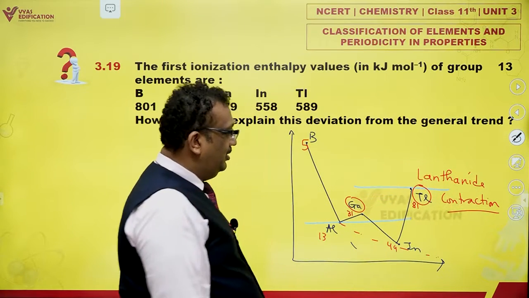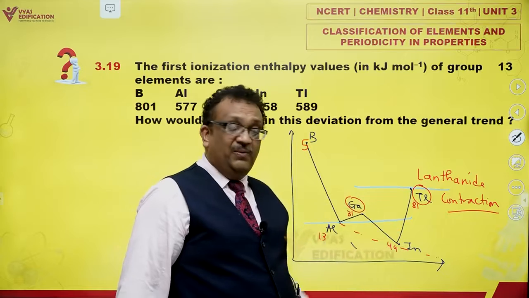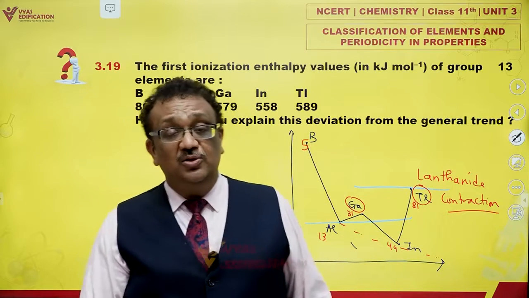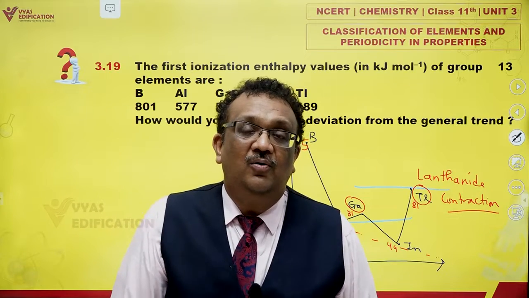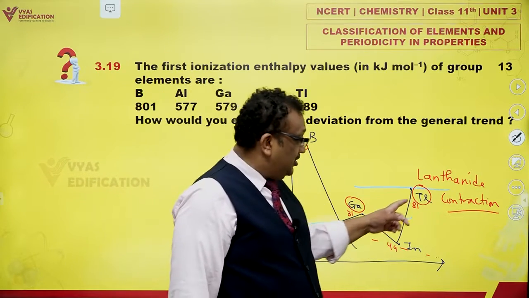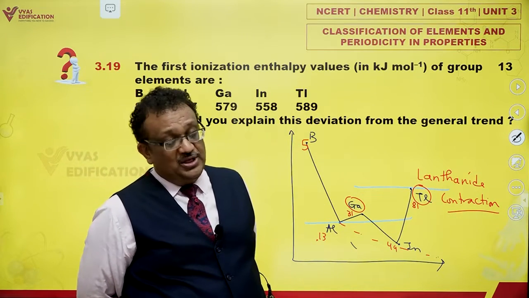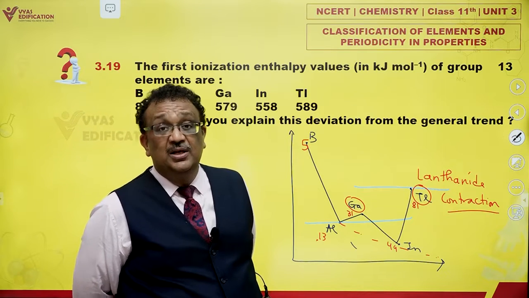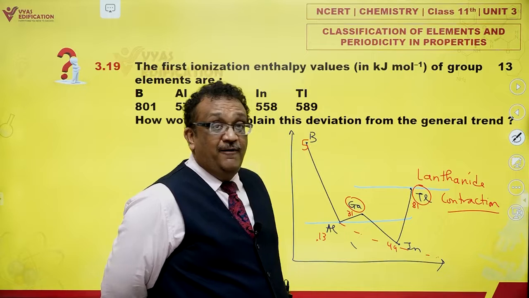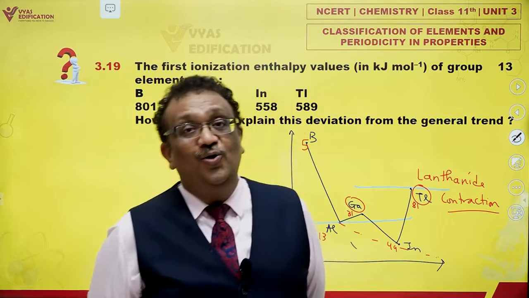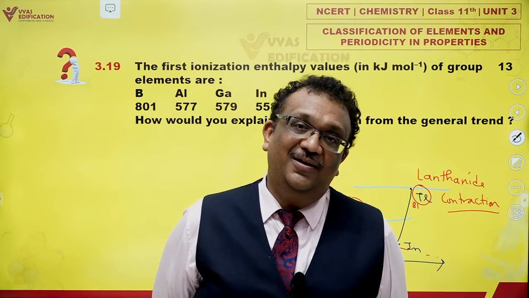Oh my God. There is a sudden jump from indium to thallium. Nuclear charge increases not by 18 but by 32. Wow. 32 extra protons are added to the nucleus. So 32 extra electrons are also there, but out of which 14 are added to the 4f subshell.